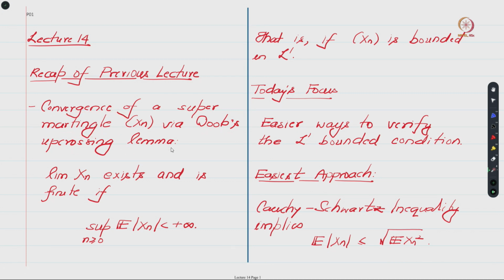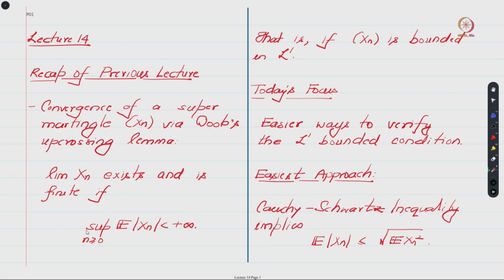This lemma stated that the limit of a supermartingale exists and is finite if it is bounded in L1, that is, the supremum of the expected value of the absolute value of Xn is less than infinity. So in today's class we will try to figure out how to ensure a condition like this, or perhaps find some alternative condition to this.